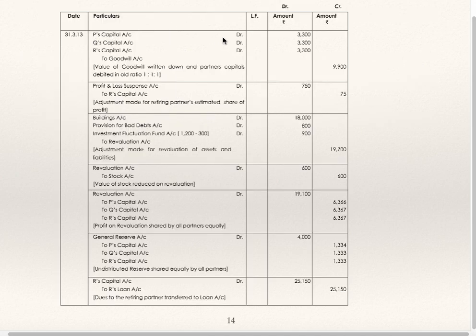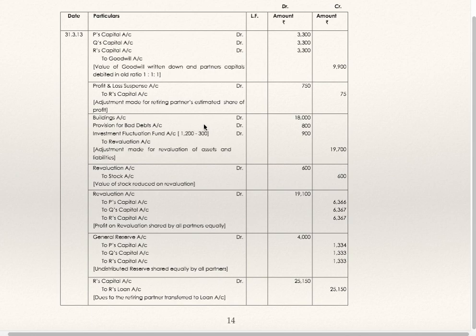Journal entries. P's capital account, Q's capital account, R's capital account to goodwill. Over valuation of goodwill written off. P's capital, Q's capital, R's capital to goodwill 9,900. Value of goodwill written down in partners' capital accounts in 1:1:1 because they are equal partners. Profit and loss suspense account debit to R's capital account 750.